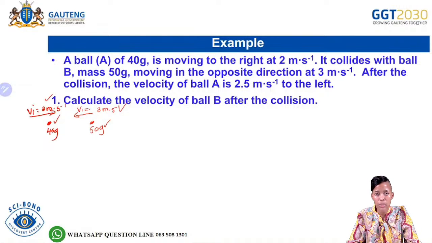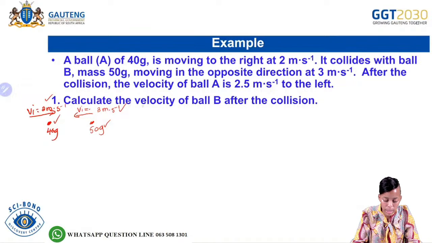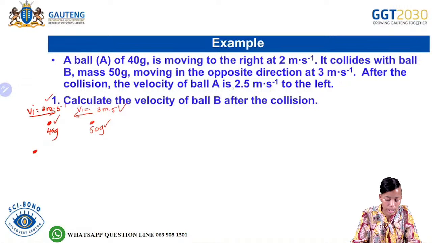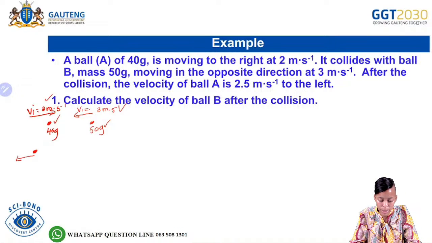Now another scenario, after the collision, what happens? The velocity of ball A is 2.5 meters per second, to the left.